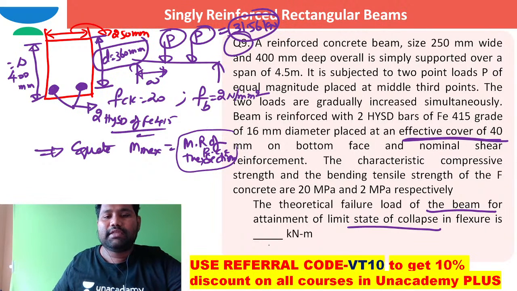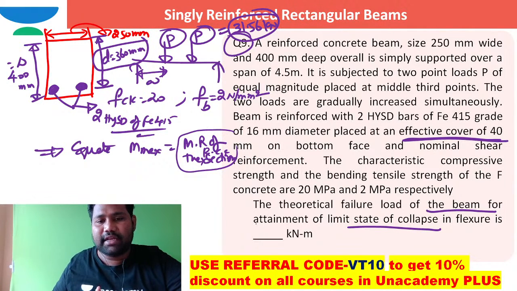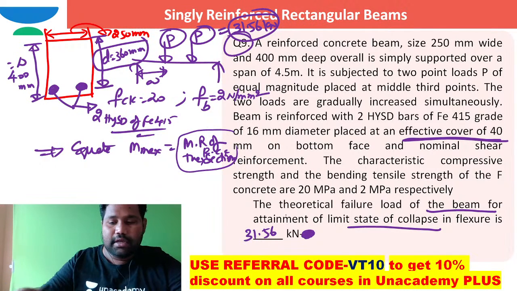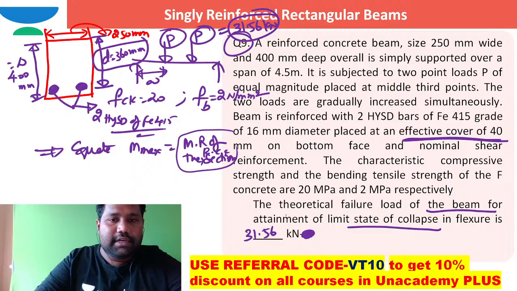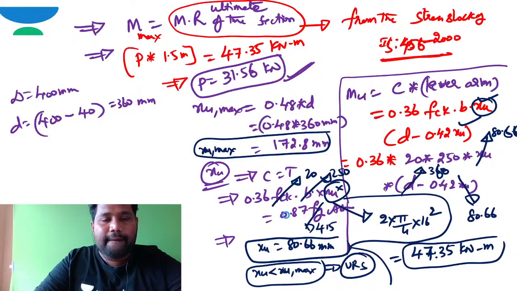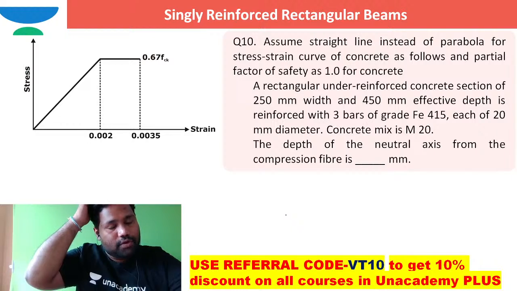So here in this blank, the numerical answer type, you need to mention the theoretical failure load. Theoretical failure load in kilonewton is 31.56. You need to mention that. That is the answer. So can I move to the next question? Shall I move to the next question, brother?